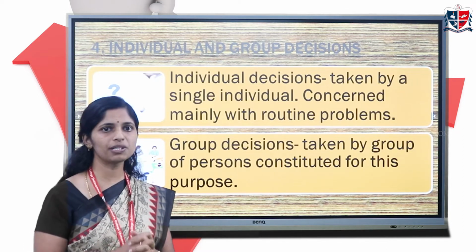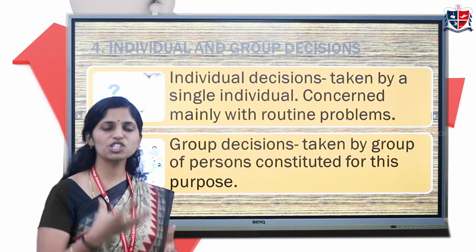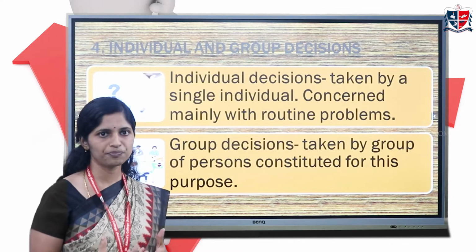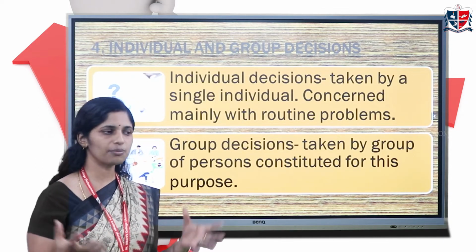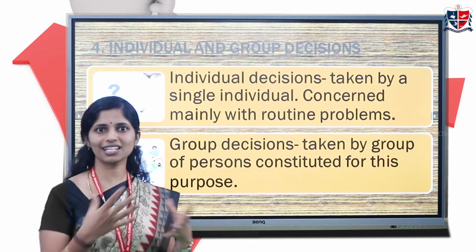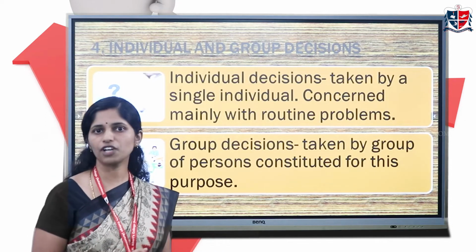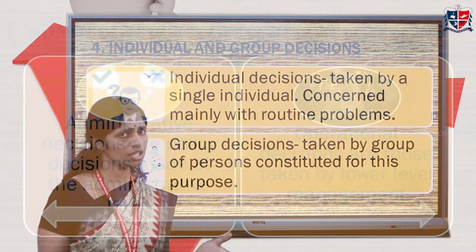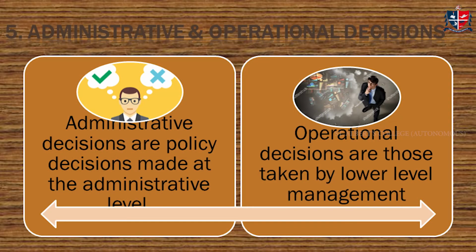When a group of people take a decision for which the group is formulated, that is a group decision. For example, a board of directors come together and they take some decision regarding the functioning of the organization, that is a group decision. Next is administrative and operational decision.